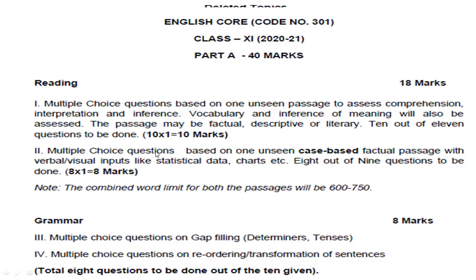Next is again multiple choice questions, and it will be case-based factual passages. Statistical data and charts will be given to you, on the basis of which some questions will be asked. Out of 9, you have to answer any 8 questions, and each question carries 1 mark here, right? And the word limit of both passages will be 600 to 750 words. This is a very good thing, right? Earlier it was coming in thousands of words, but this year the two passages are coming in 600 to 750 words, right?